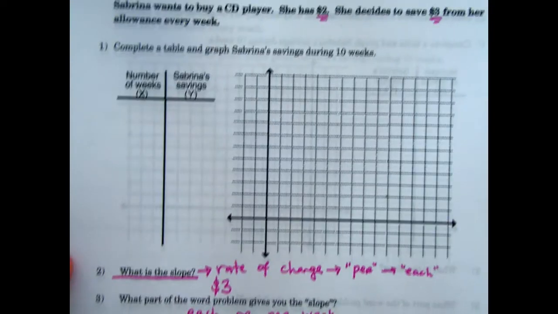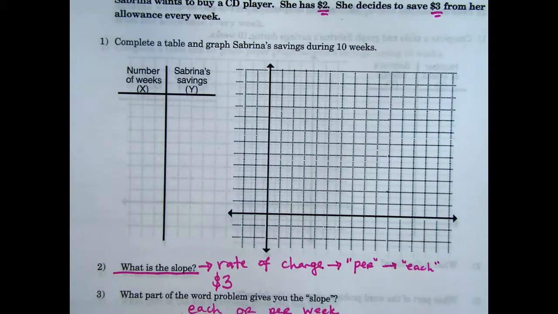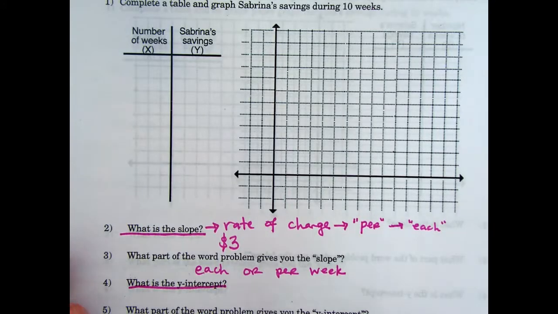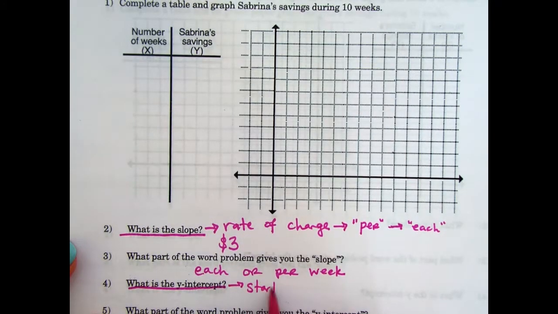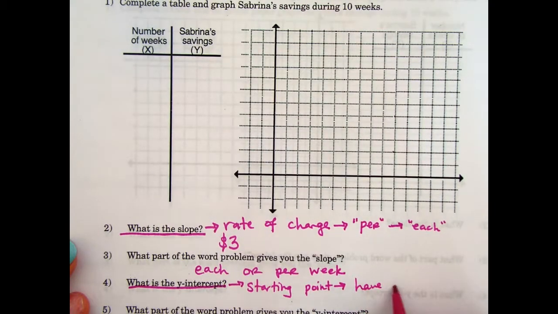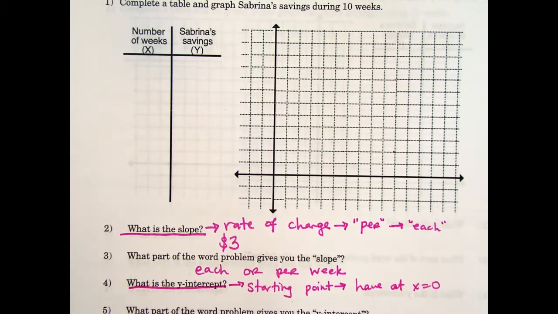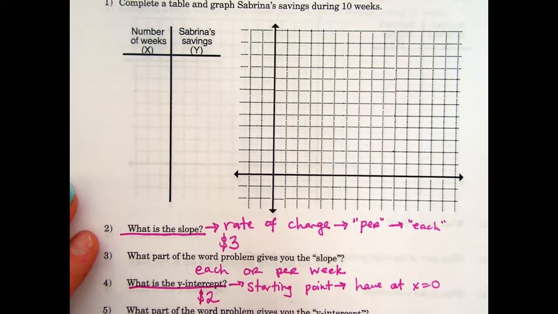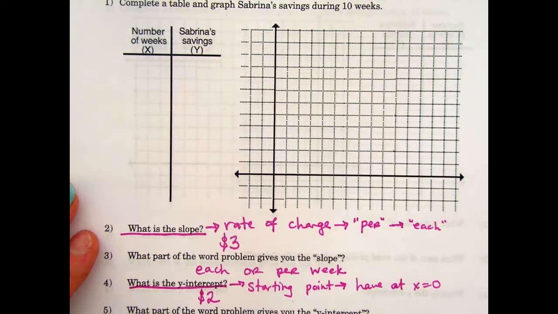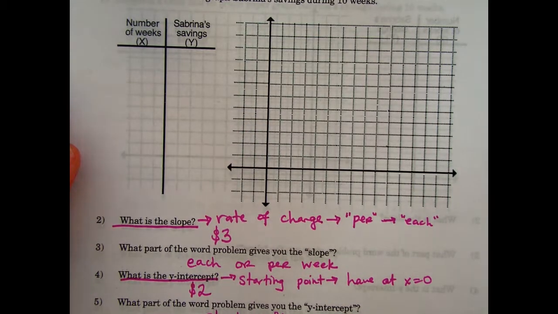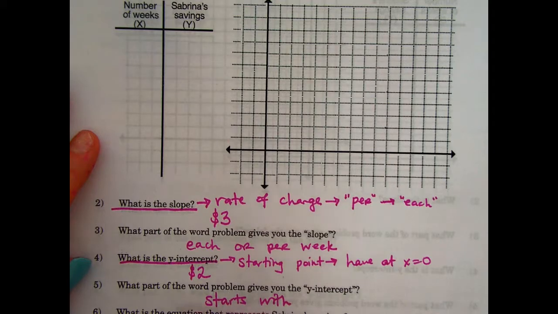What is the y-intercept? And I realize it says to do the table first. You can do the table first if you want, but I'm going to go back to it. Your y-intercept is your starting point. What you start with, what you have at x equals 0. So when weeks are 0, how much money does she have? She has $2. The y-intercept is 2 because it's what she starts with.